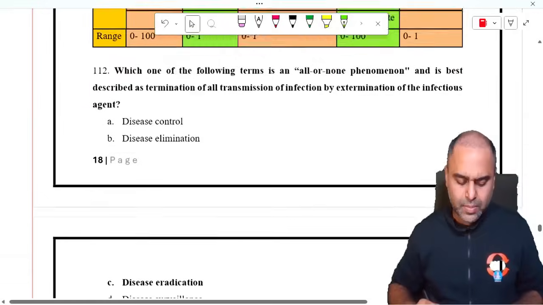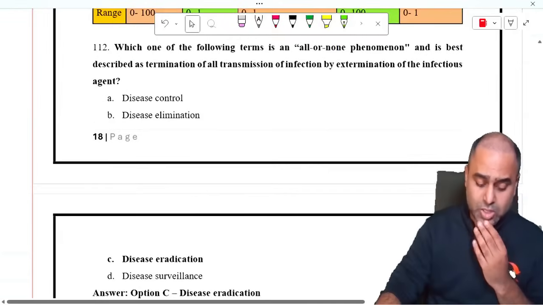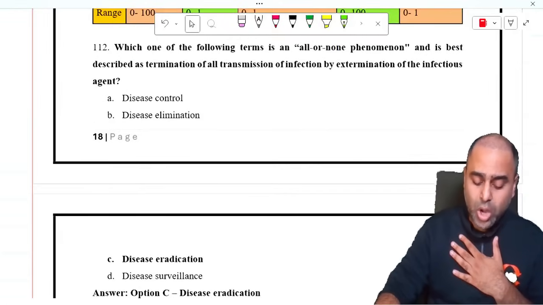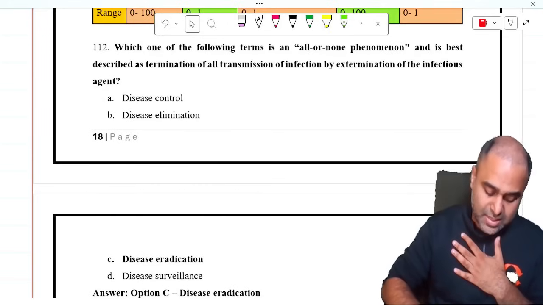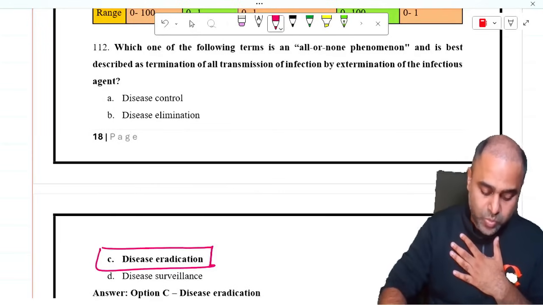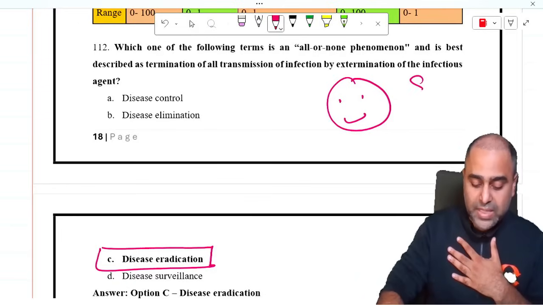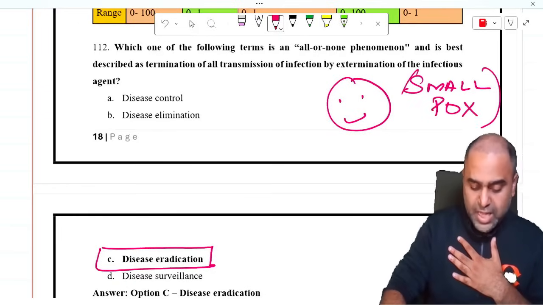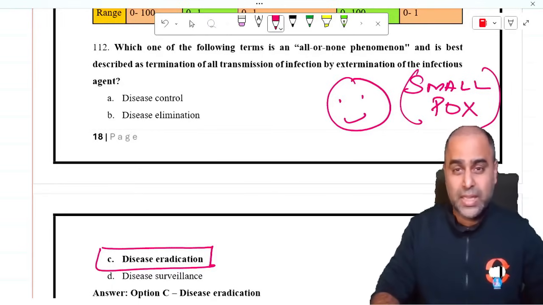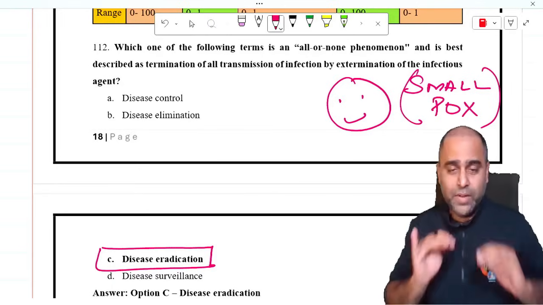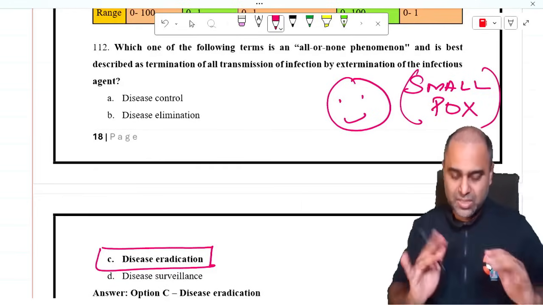Okay? Now, which one of the following terms is all or none phenomenon as best described as termination of all transmission of infection by extermination of the infectious agent? This is disease eradication. Pura hi zero ho gaya. There is only one disease in the world which is eradicated, smallpox. If you read from Wikipedia or WhatsApp University, they will write polio type 2 strain is eradicated. No, we do not talk about eradication strain wise.